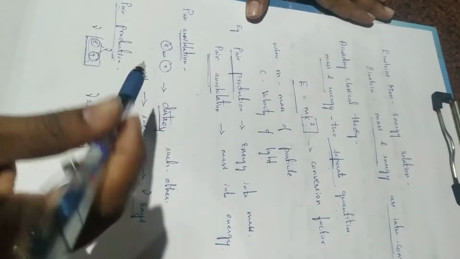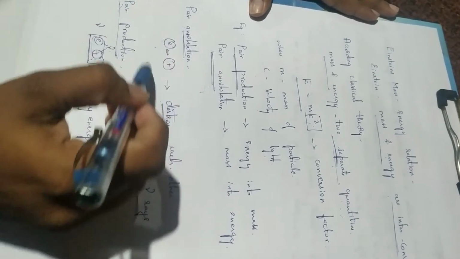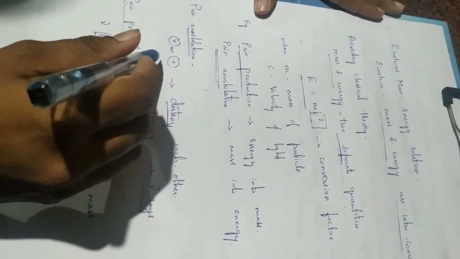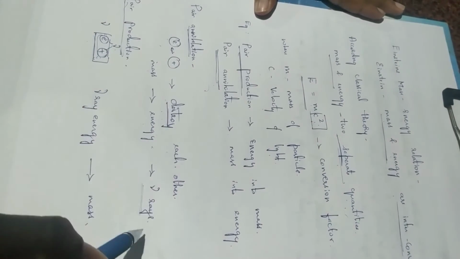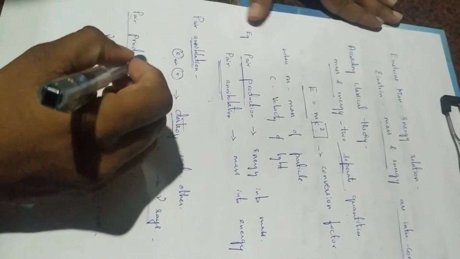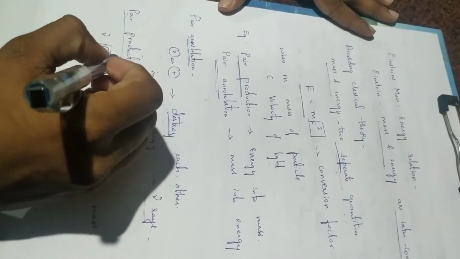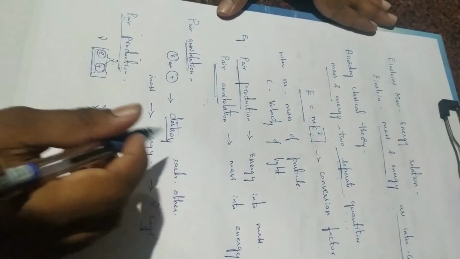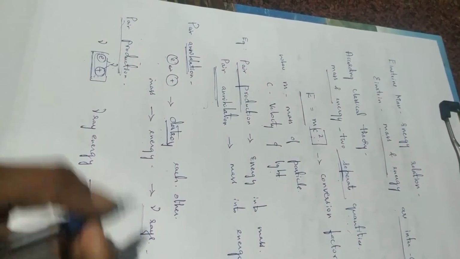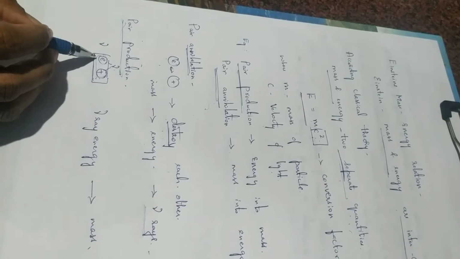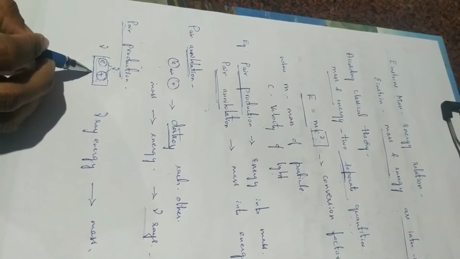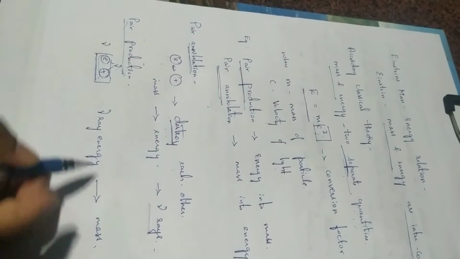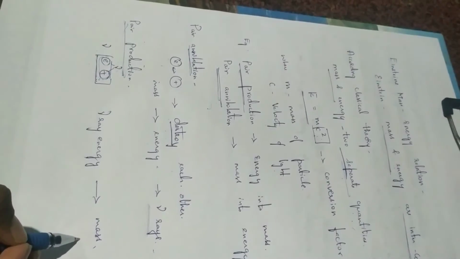Pair annihilation is when an electron and positron are close to each other, they destroy each other, so their mass is converted into energy in the form of gamma rays. Pair production is when a gamma photon with sufficient energy collides with the nucleus of an atom, then there will be an electron and positron pair. So gamma ray energy is converted into mass in this case.